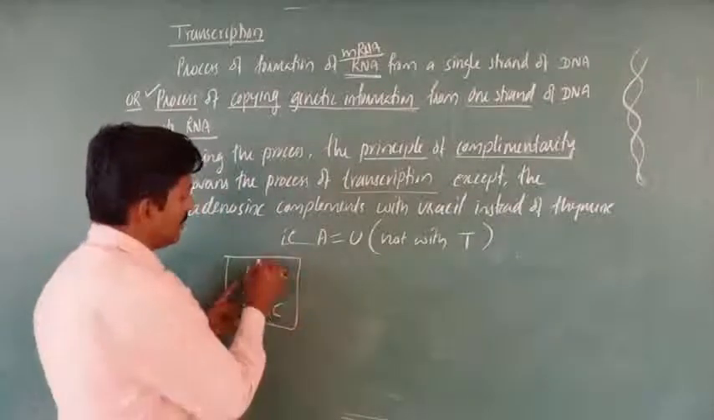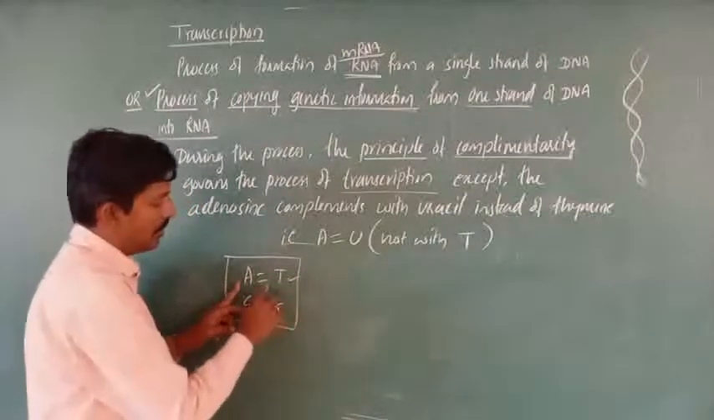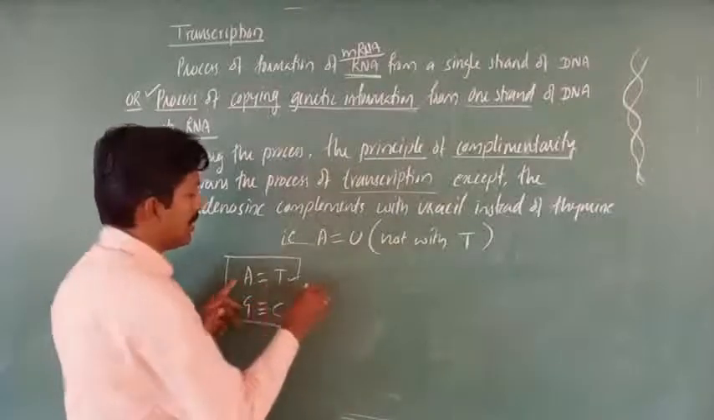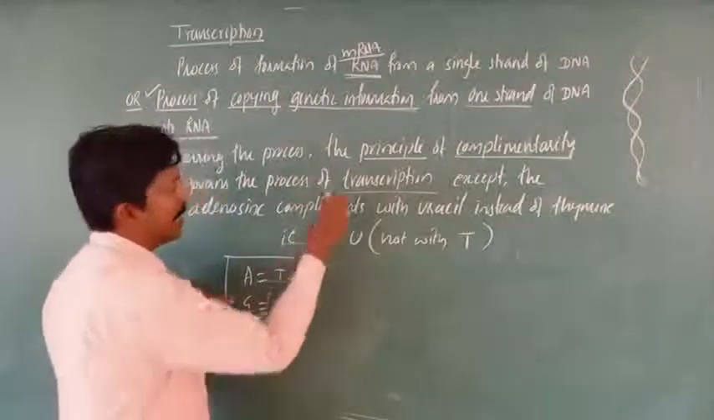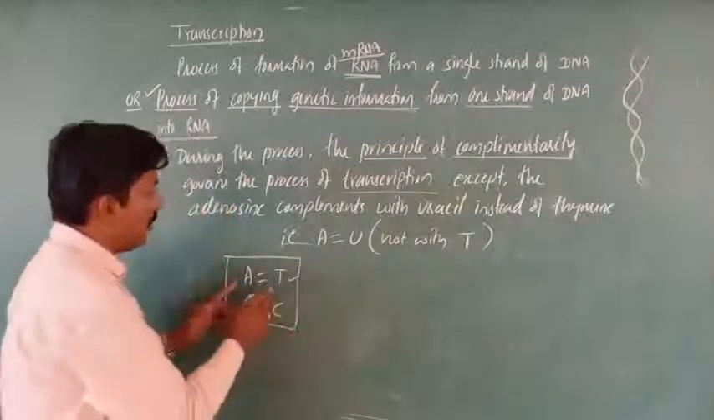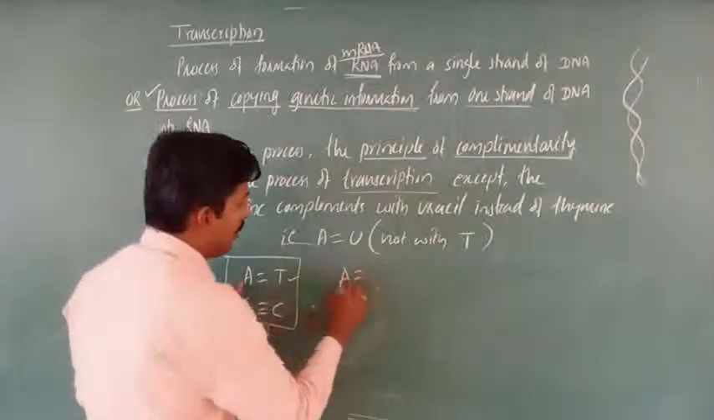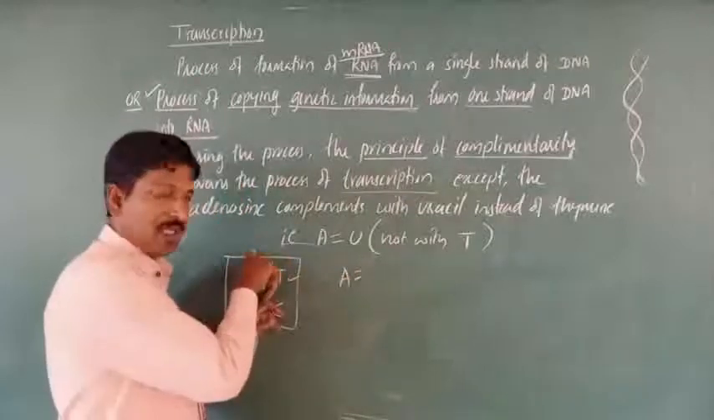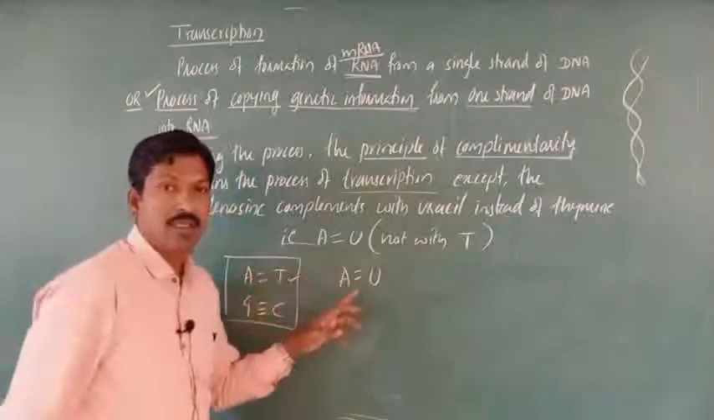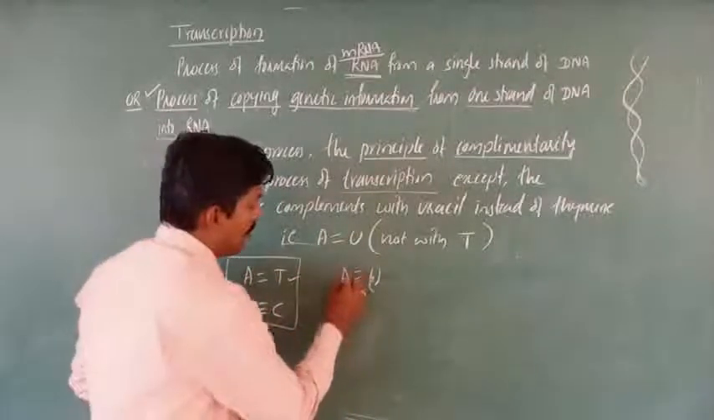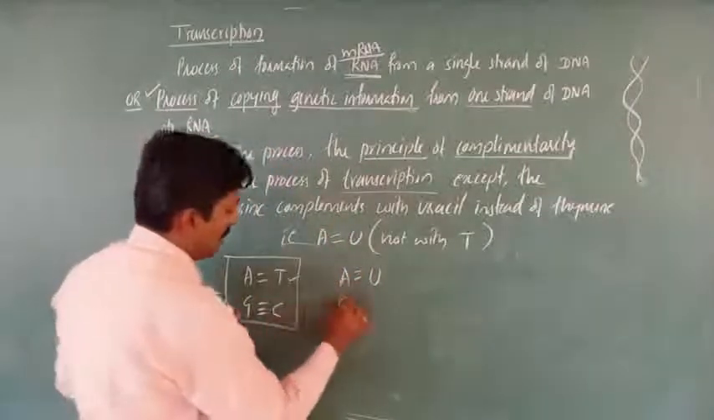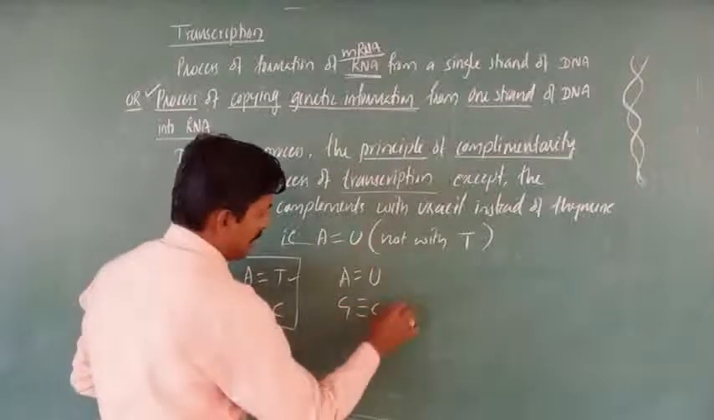Of course this is applicable in the replication process, but in the case of transcription, RNA is synthesized. What is synthesized here? RNA. So in RNA synthesis, instead of adenine pairing with thymine as in replication, adenine pairs with uracil. In the same way, guanine pairs with cytosine, no doubt.